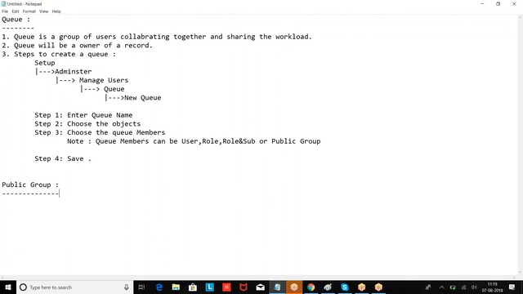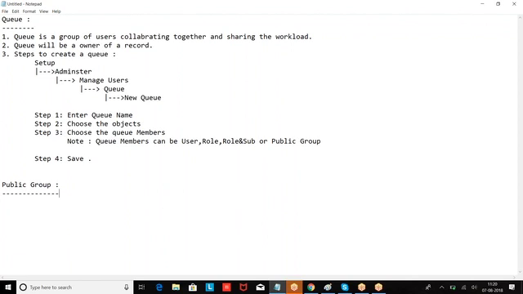Let us say I want to send an email to all the HR team. I cannot send an email to one person at a time. So what I am doing is putting all the members of the HR team as one group, like your WhatsApp group. In WhatsApp, we create multiple groups. When you want to share any message, you post in the group and all the members receive it. Similarly, if you want to share any record, or send an email, or perform any task with a group of people, there we go with a public group.